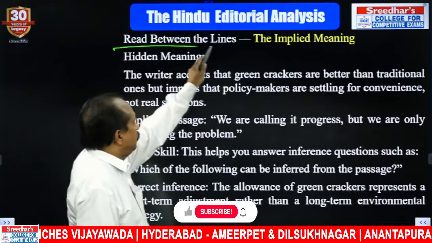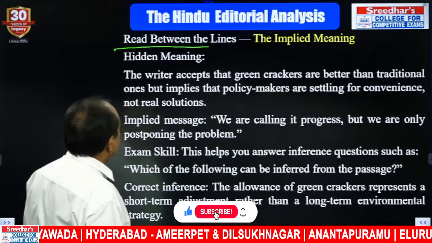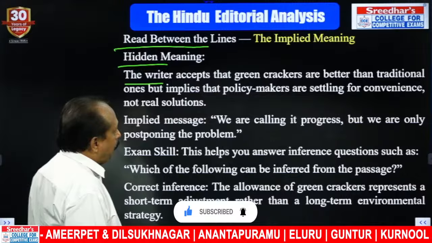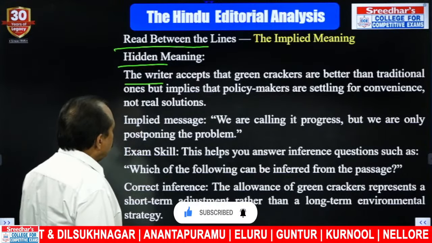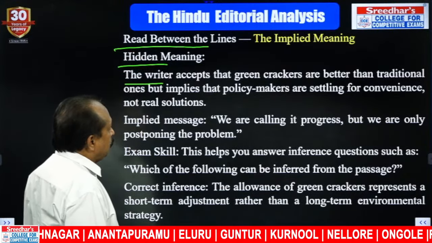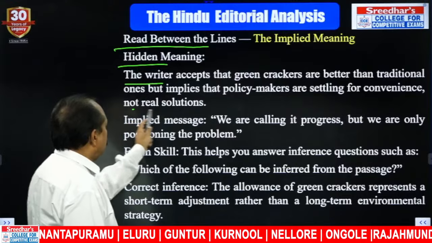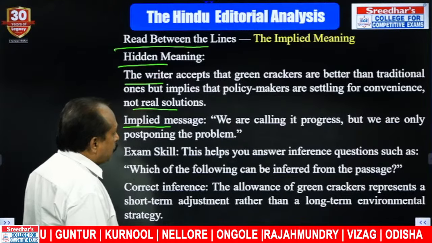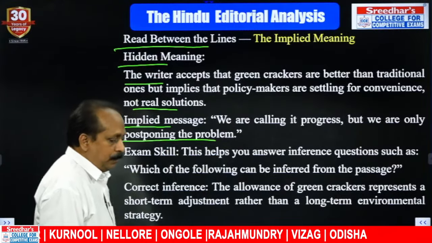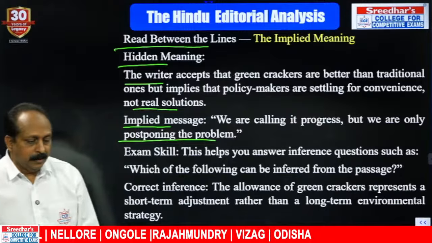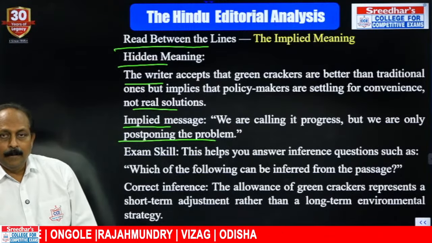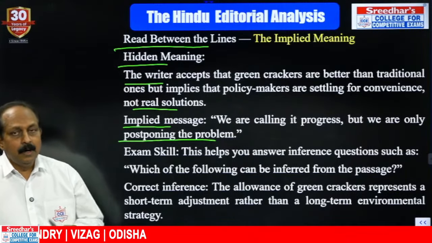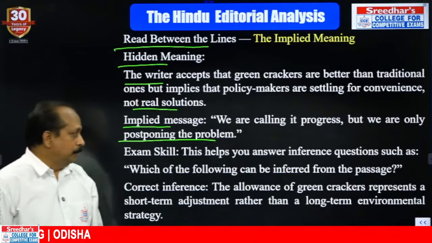Read between the lines, very important, the implied meaning. What is the hidden meaning? The writer accepts that green crackers are better than traditional ones, but implies that policymakers are settling for convenience, not real solutions. Implied message: we are calling it progress, but we are only postponing the problem. The writer says green crackers are in a way progress, but people are saying that, but the writer says it is not progress, we are only postponing the problem.